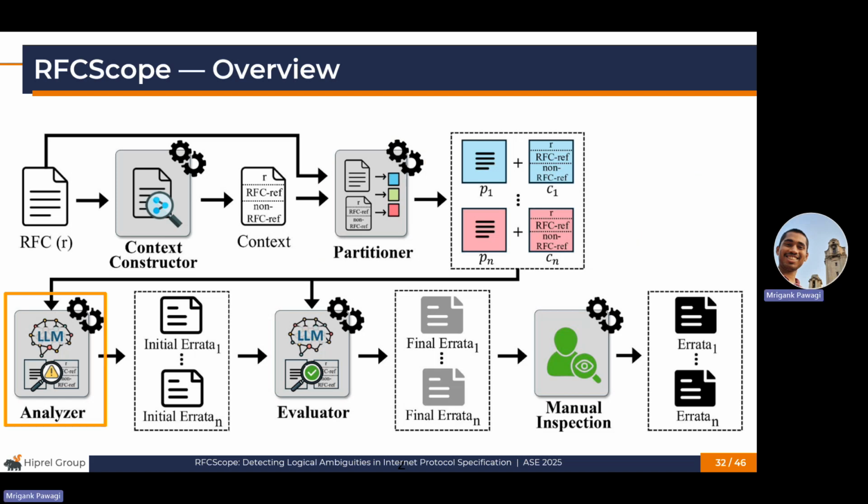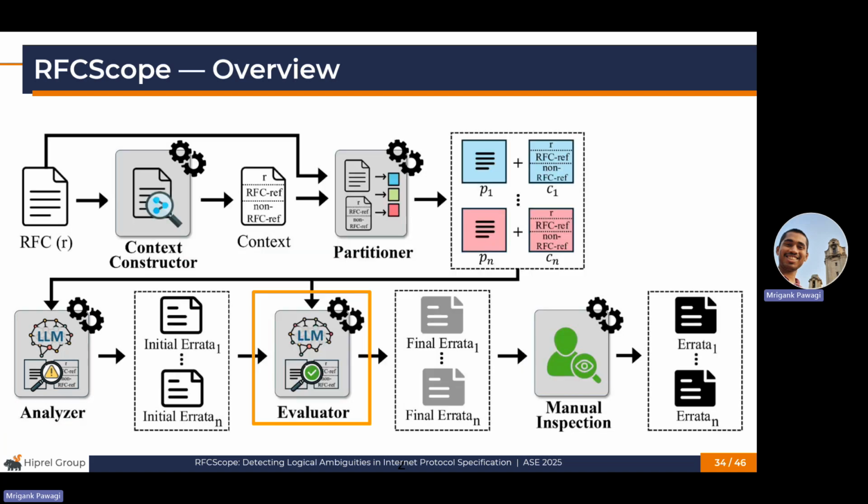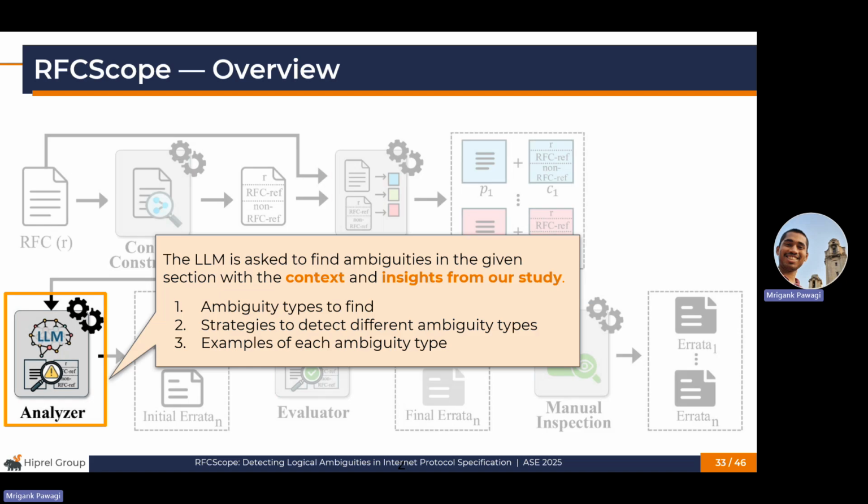Each segment is first given to the analyzer. Here, the LLM is prompted to identify ambiguities in the given segment with the provided context and, most importantly, insights and findings from a study. These insights include the types of logical ambiguities to detect, the strategies to find them, and also real examples that illustrate each type of ambiguity.